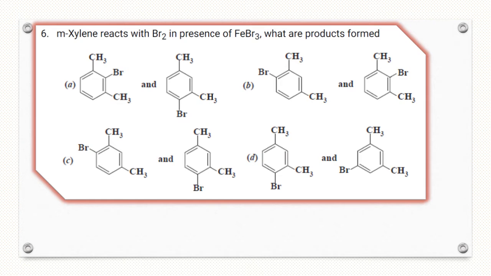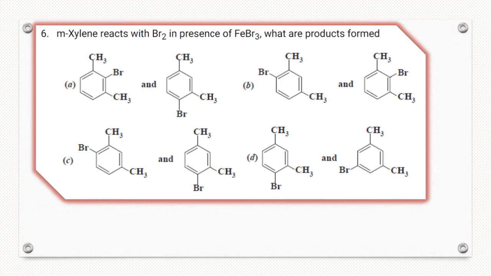In the first option, Br is ortho to methyl. Both methyl groups have Br at the ortho position, but due to steric hindrance this is less stable. Here in the second, Br is ortho to one methyl and para to the other methyl, so it can be formed. In option B, bromine is ortho to this and para to this, and this is less stable due to steric hindrance.